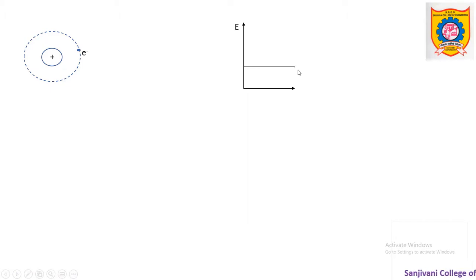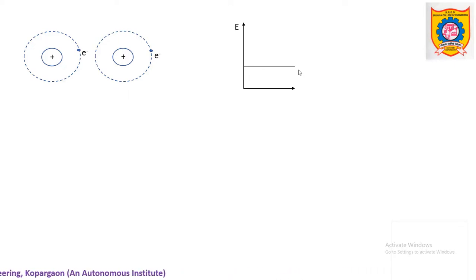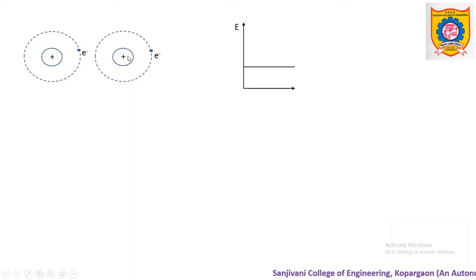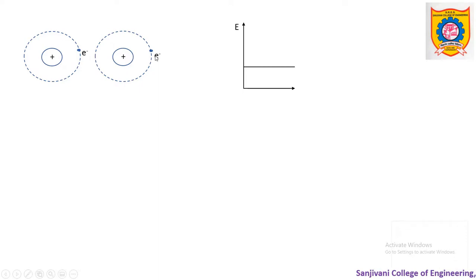Suppose the energy of this electron is E. Now, if we consider another similar atom, it will have the same energy, E. Now, during solid formation, what happens? Atoms interact. Due to decrease in the interatomic distance, atoms start interacting with each other. During the interaction, the energies of these electrons are redistributed. A slight modification in the energy takes place.